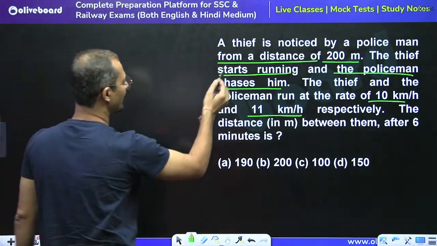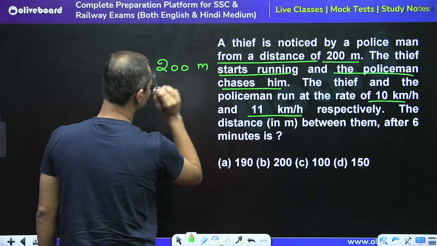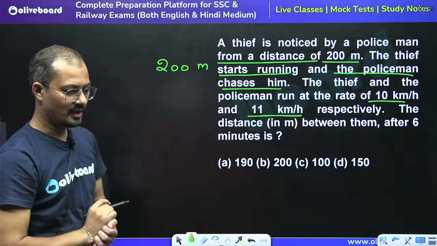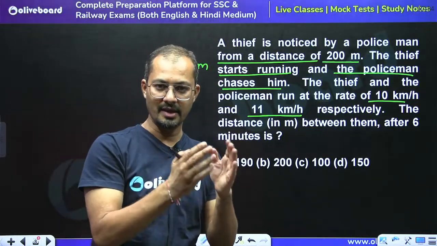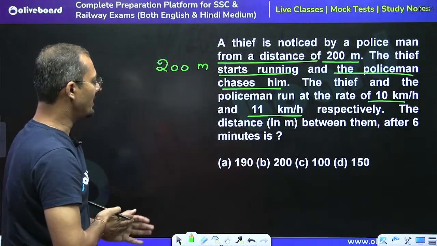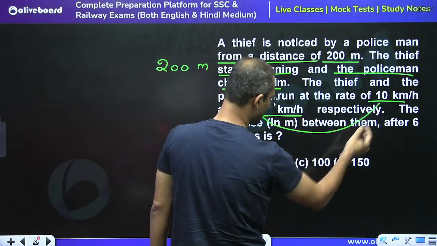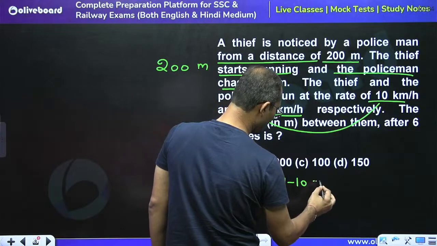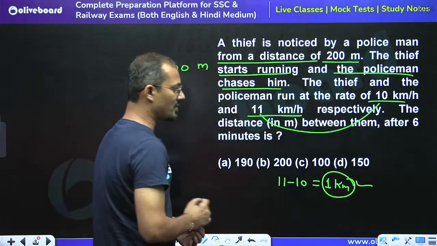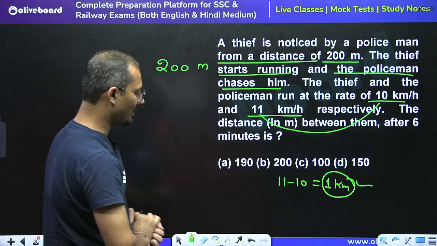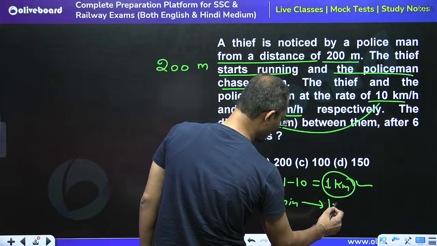See, we know that the distance between policeman and thief is 200 meter. Now we have to calculate how much distance will be chased by the police in 6 minutes. In 1 hour the policeman can chase 11 minus 10, that is 1 kilometer, or in 60 minutes the policeman can chase 1000 meter.